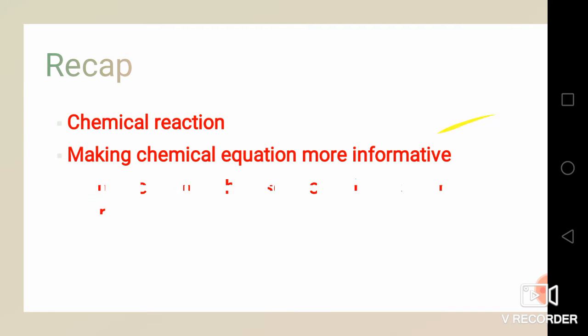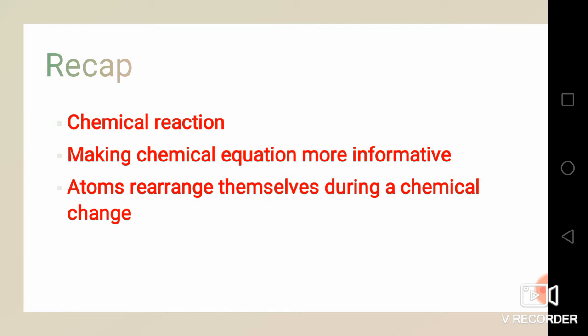So these are the things that we learnt in our last class, and also we learnt that atoms rearrange themselves during a chemical change. So when a chemical change takes place, what happens? The atoms within the reactant side will rearrange themselves and form the product. While forming this, the number of atoms of each element will remain the same. So these are the topics which we learned in our previous video session.